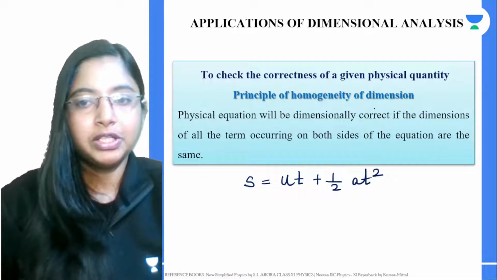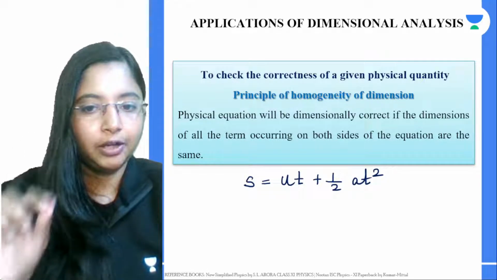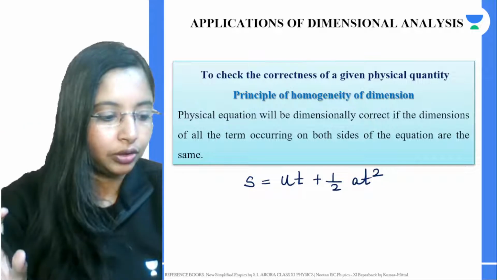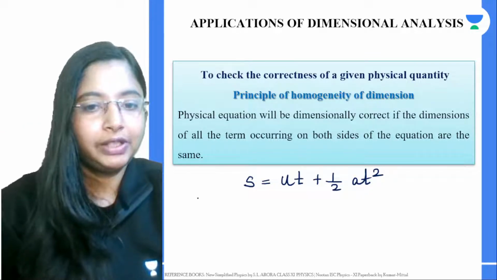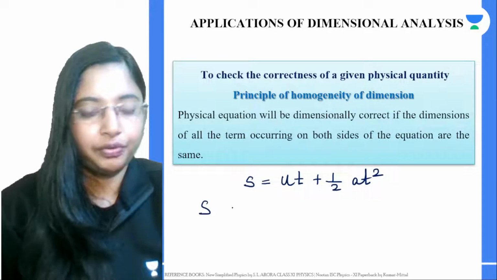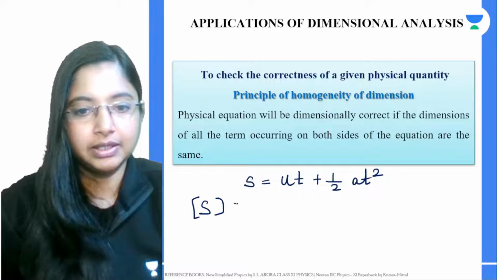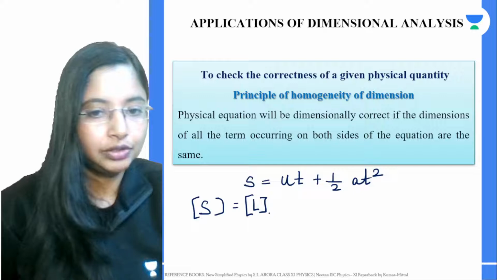Now, using the principle of homogeneity of dimensions, we can check whether this given equation is dimensionally correct or not. Here we will take the dimension of each term. The dimension of distance, S, is actually L. Dimension of distance gives you the measure of length, so it gives you L.